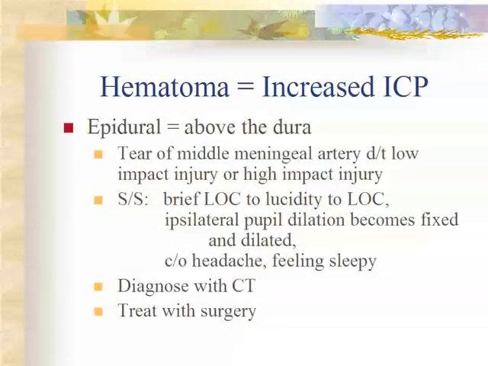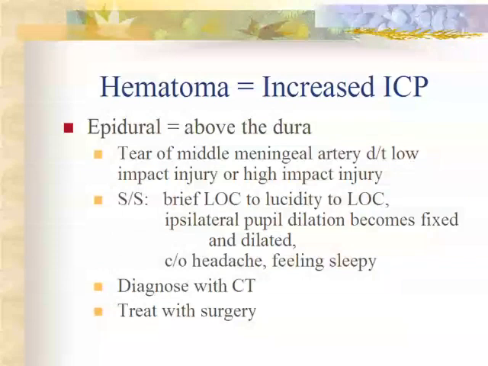A hematoma causes increased intracranial pressure. If it's epidural, that means it's above the dura. Epi means above. It's a tear of the middle meningeal artery due to a low-impact injury, such as a fall, or a high-impact injury, such as a motor vehicle crash. Symptoms are a brief loss of consciousness, then lucidity, and then loss of consciousness again.